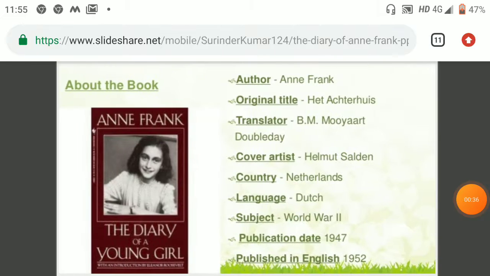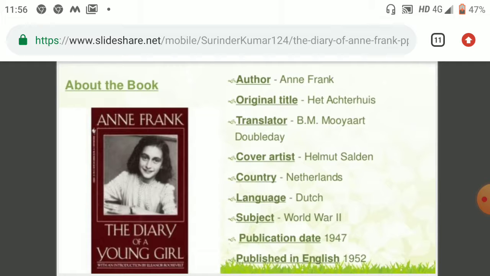If I talk about the book, then the author is Anne Frank, and the original title is Het Achterhuis, and the translator was B.M. Mooyaart-Doubleday. The cover artist is Helmut Selden. The country it belongs to is the Netherlands, and the language is Dutch. The subject is World War II. It means the theme is all about World War II. It was published in 1947 and in English in 1952.